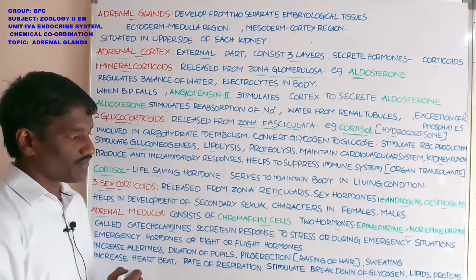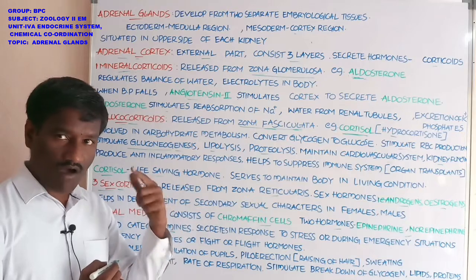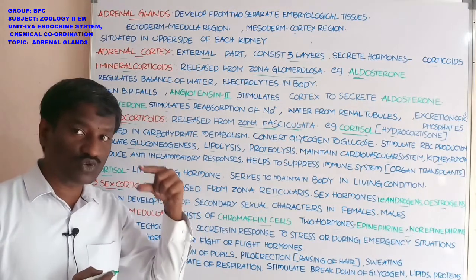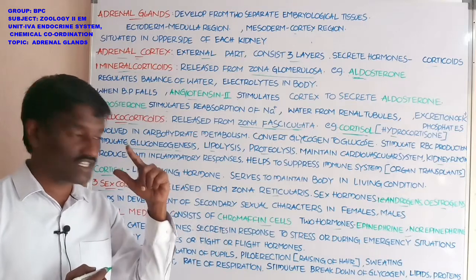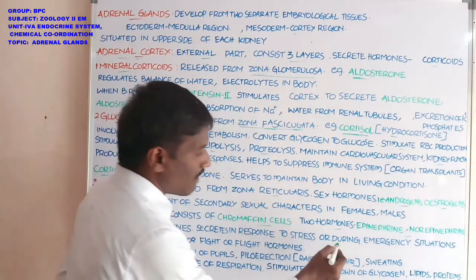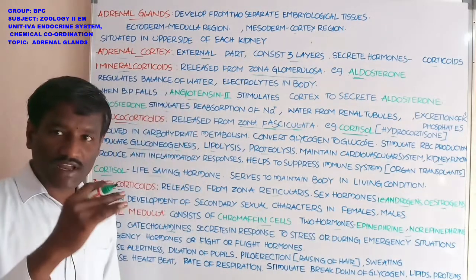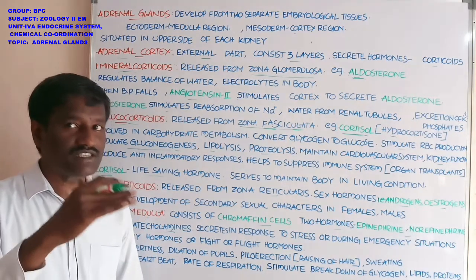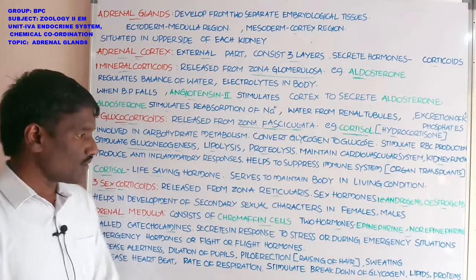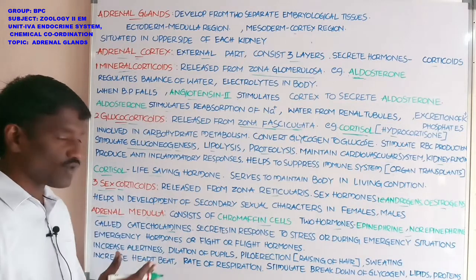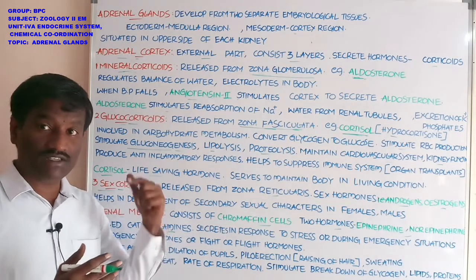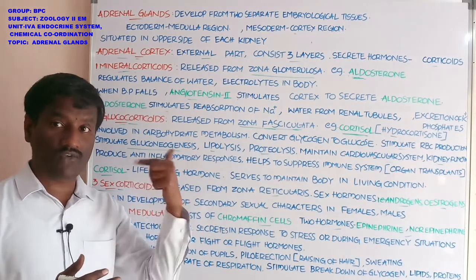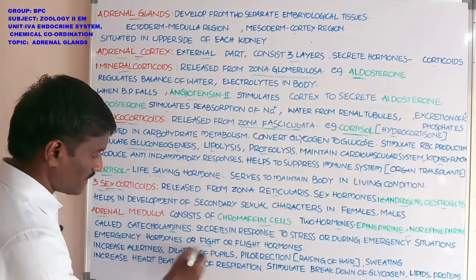They are secreted in response to stress and also during emergency situations. Hence these are called emergency hormones or fight or flight hormones.